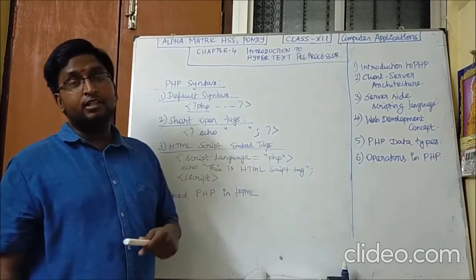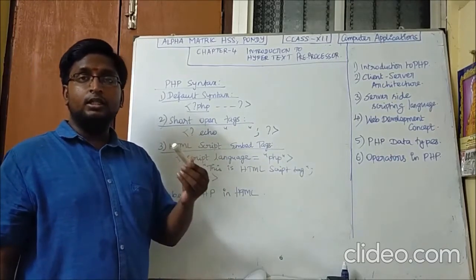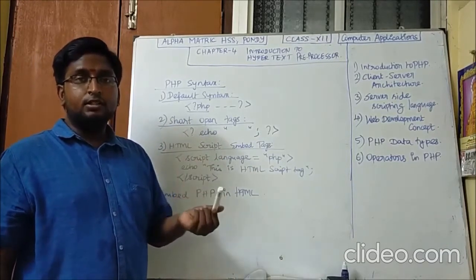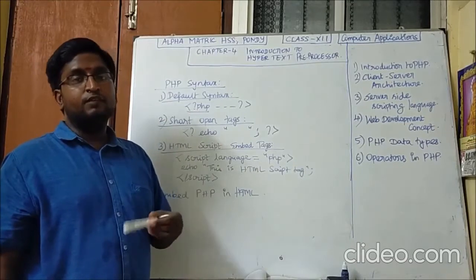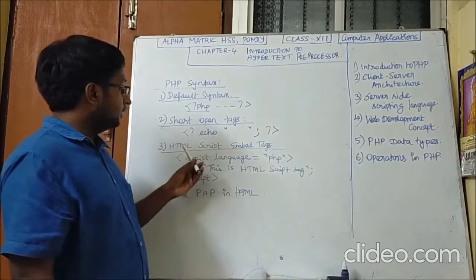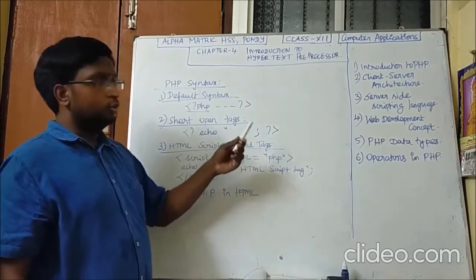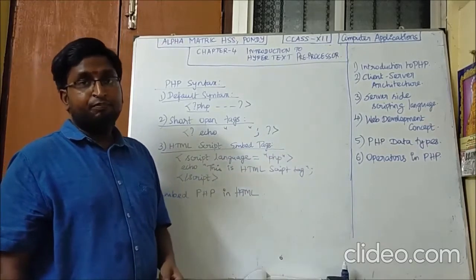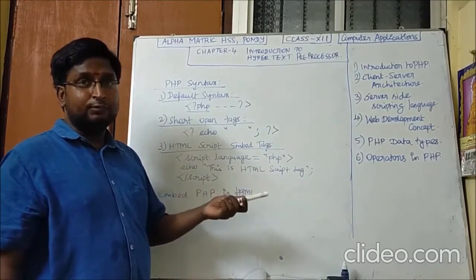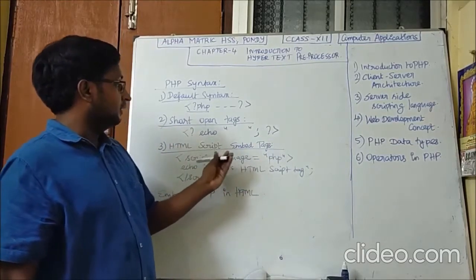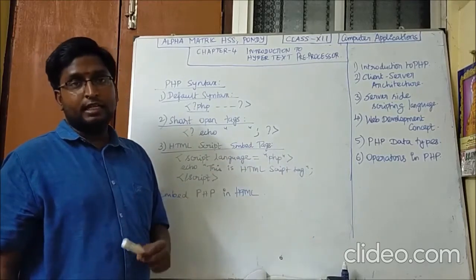This we have studied in class 11 while learning chapter 13, working with CSS. You would write script language is equal to text/CSS like that, or even text/JavaScript. The same line we studied in class 11.